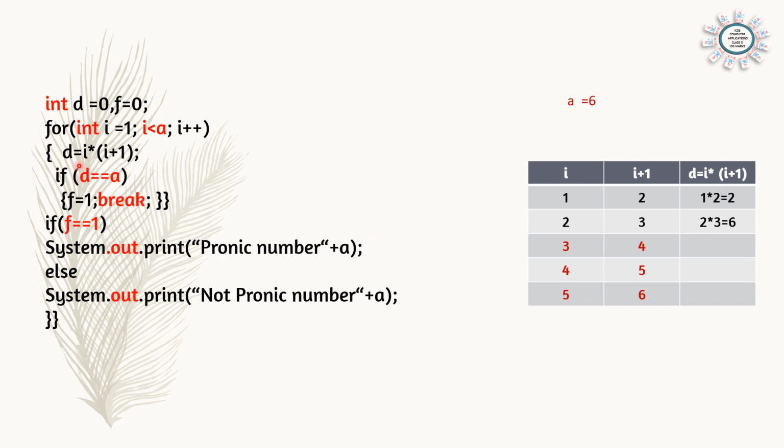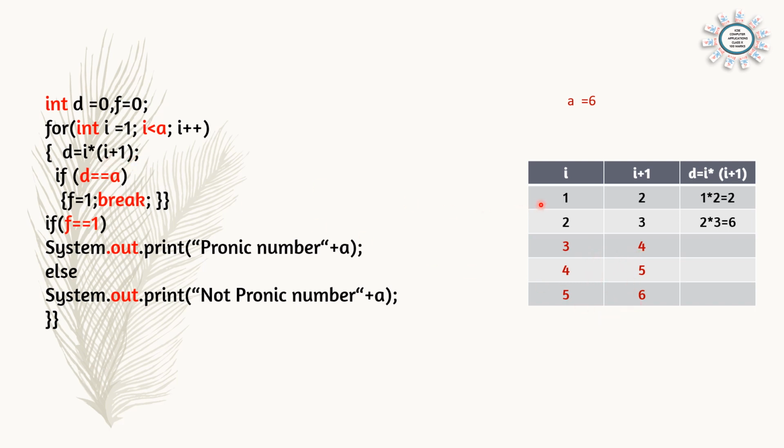And here d is equal to i into i plus 1. We are finding the product of two consecutive numbers. For example, the first value of i is 1, i plus 1 means 2. If i is 2, i plus 1 is 3. i is 3, i plus 1 is 4, and so on. So here we are saying d is equal to i into i plus 1. That means 1 into 2, 2 into 3, 3 into 4, 4 into 5, and 5 into 6.